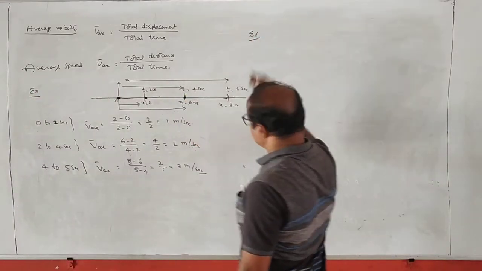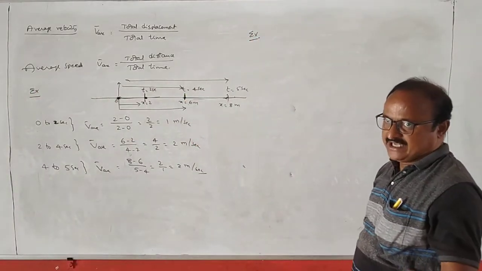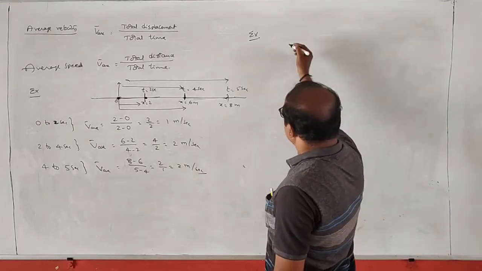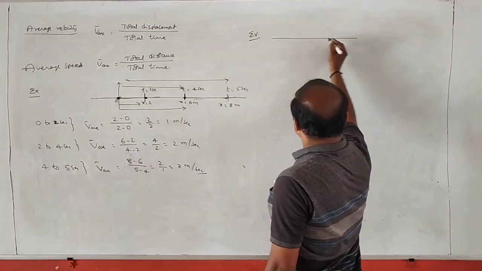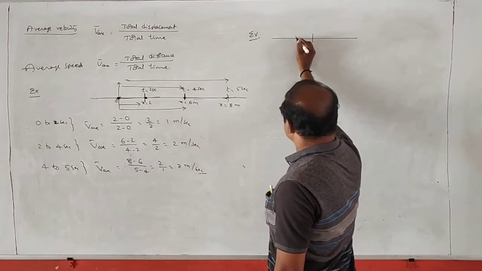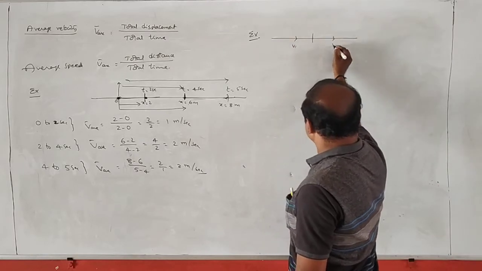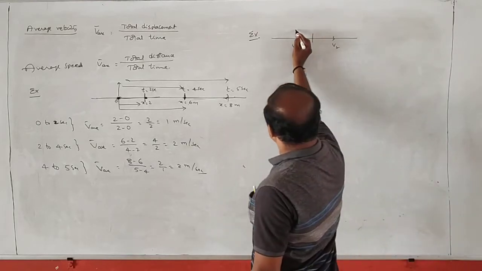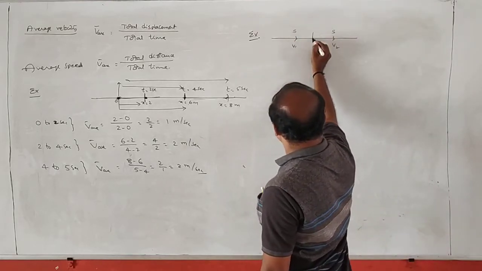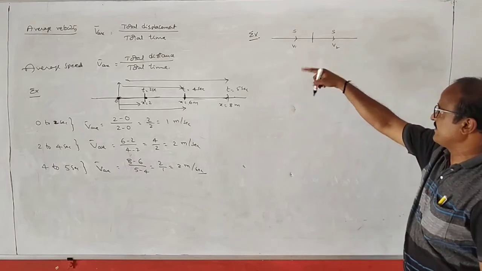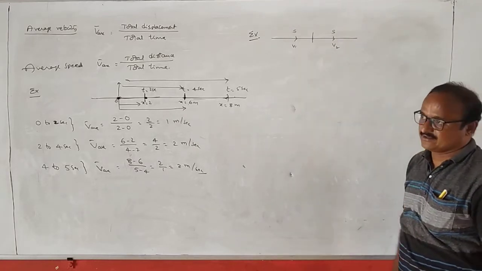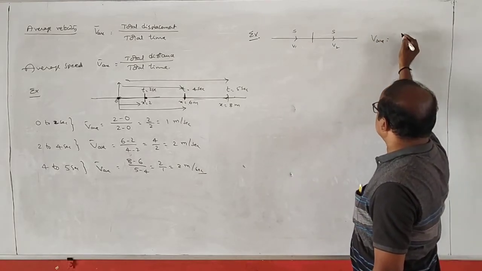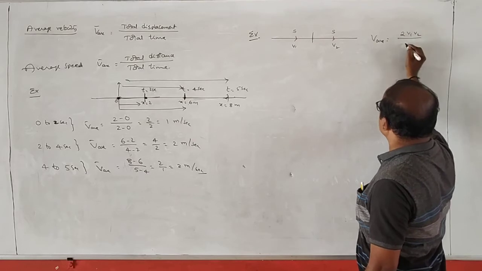Next example is, suppose a body is moving along a straight line and it covers half the displacement with a velocity v1, remaining half the displacement with a velocity v2. Half the displacement, suppose this is s and this is s, that means equal displacements in unequal intervals of time. Time intervals may be different. Okay? What is the average velocity? V average is equal to, this is 2 v1 v2 by v1 plus v2.